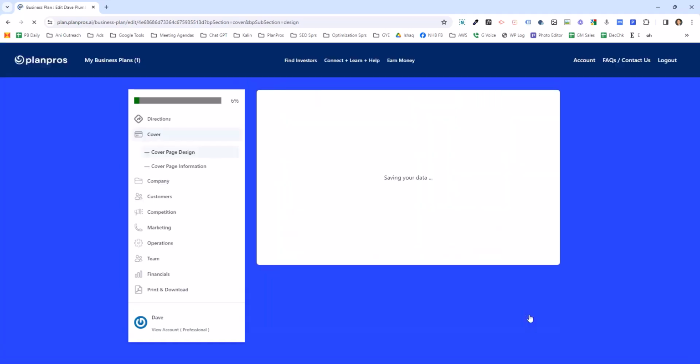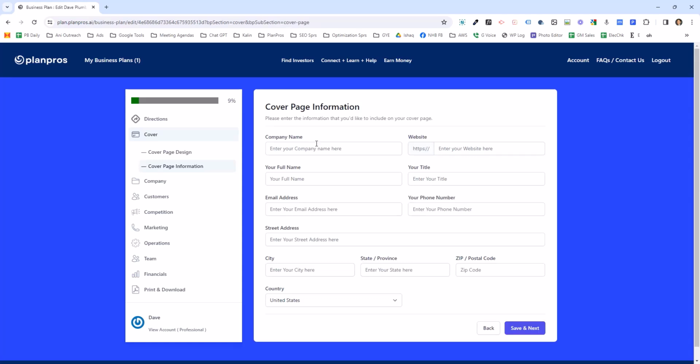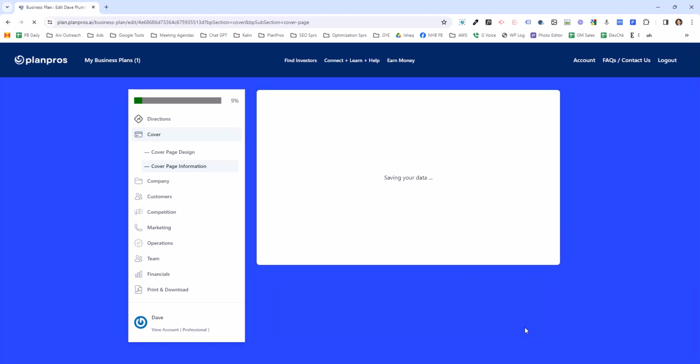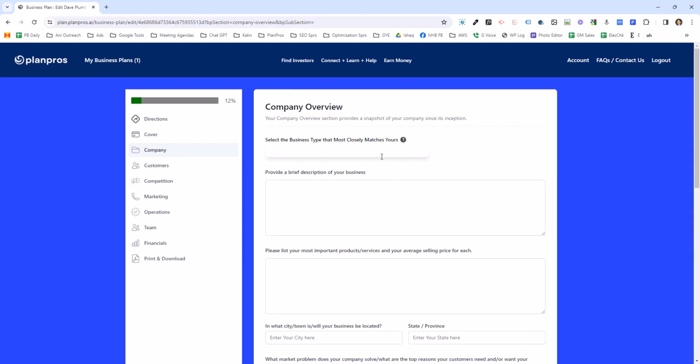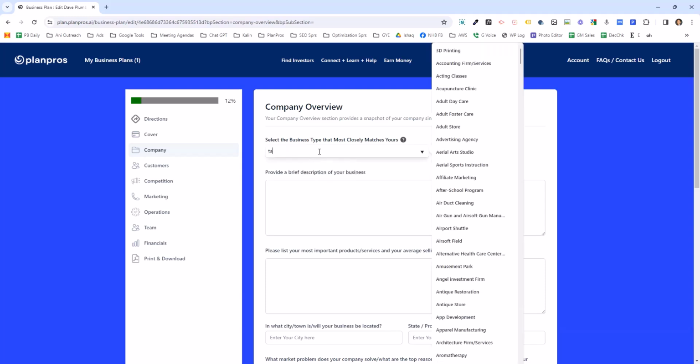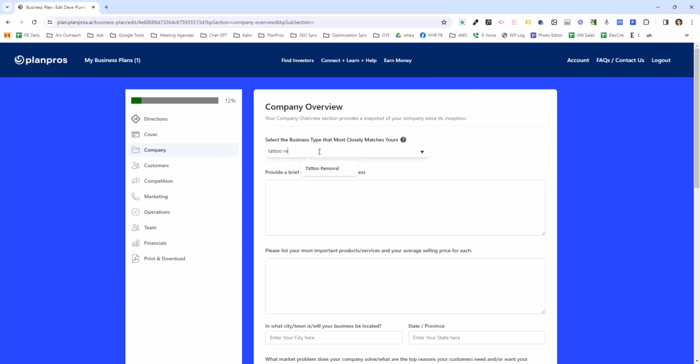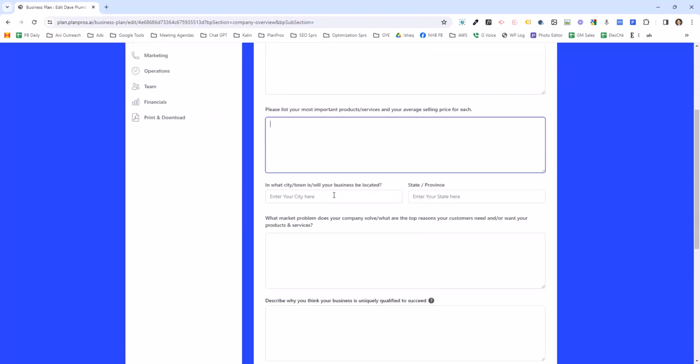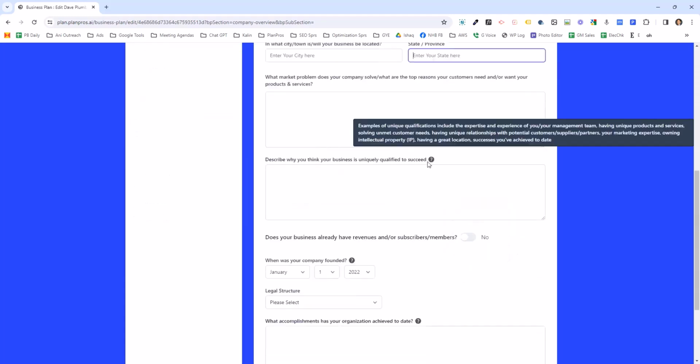The next page just asks for what information I want on my cover page: name, website, etc. And then every page of PlanPros simply asks you for some basic information about your business. So, what type of business? Let's say I'm in the cupcake business, I just type that in there. Or if it's a new business, I can type in, I am a tattoo removal, it's already there, removal service, whatever you want, you can type it in here too. Brief description, so you're just answering these brief questions. Brief description, most important products and services, what city, what state you're in. So you're answering some questions.